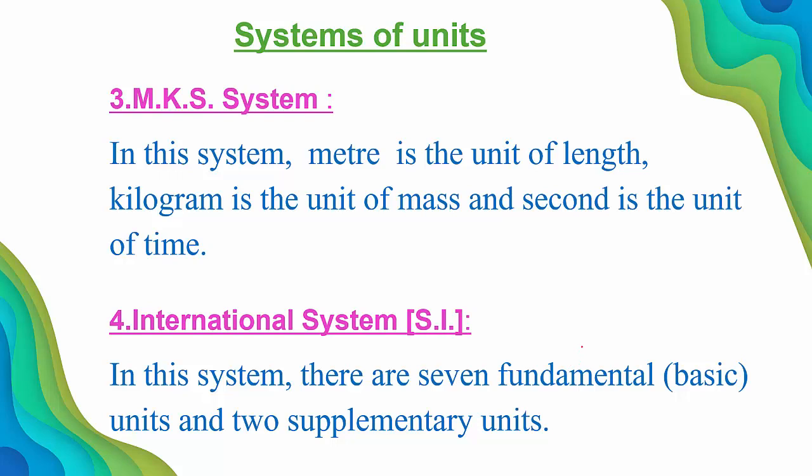In MKS, M indicates meter, meter is the unit of length, K indicates kg, kg is the unit of mass, and S is the second, second is the unit of time. So in MKS system, meter is the unit of length, kilogram is the unit of mass, and second is the unit of time. So totally there are three systems of units in the earlier days. What are the three systems of unit?